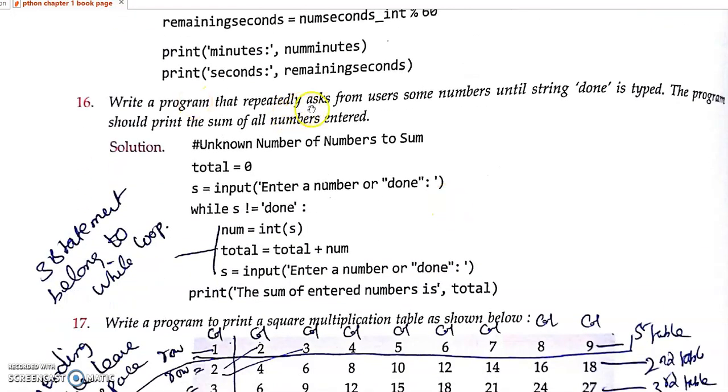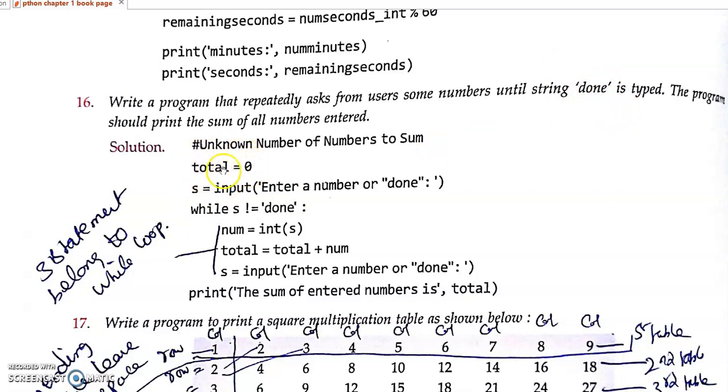Write a program that repeatedly asks the user for some numbers until the string done is entered. Okay, this is the condition. It will ask the user for some numbers till the user gives the value done. Understand? So this is that.